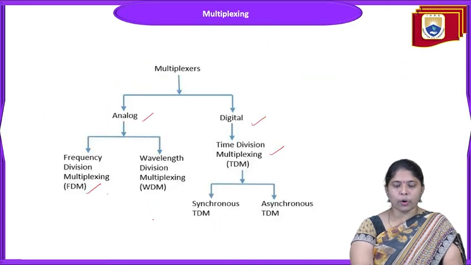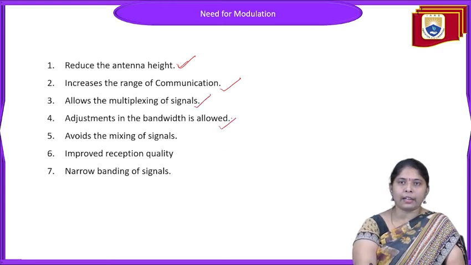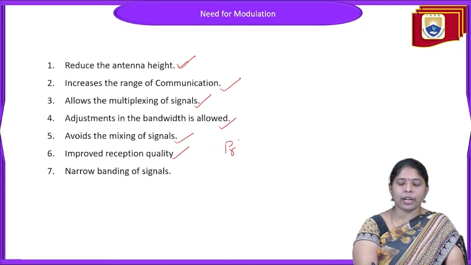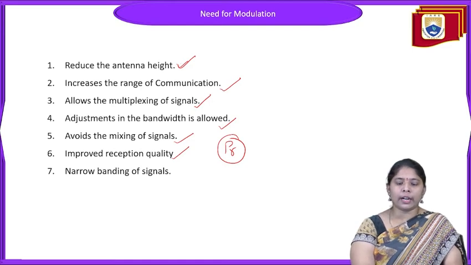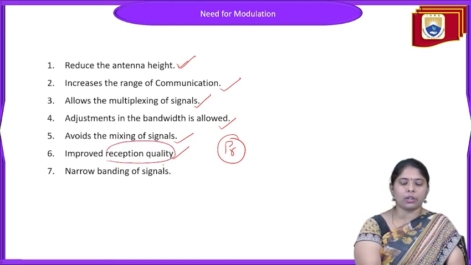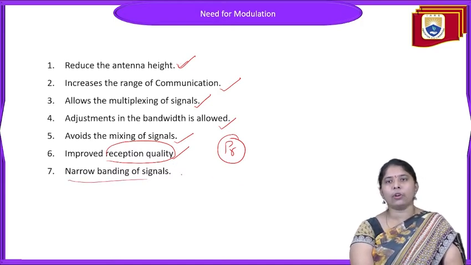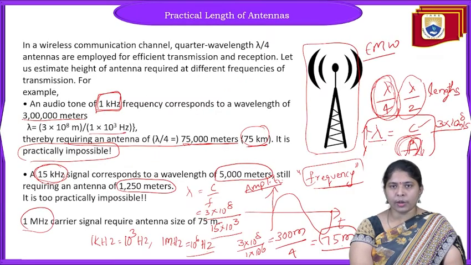So the points for the need for modulation are: first, reduce the antenna height and increase the range of communication; allows the multiplexing of signals; adjustment of bandwidth is required; avoids the mixing of signals; and improved reception quality. Improved reception quality means that when we maintain the radiating power of the antenna as required, the quality of the received signal is also good. The last reason is narrow banding of signals. All these are the advantages of modulation. Now we'll see what modulation is.